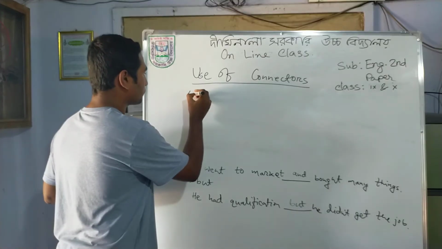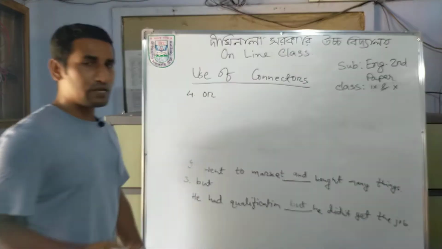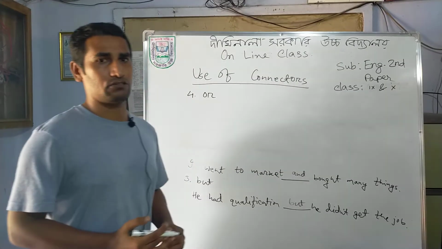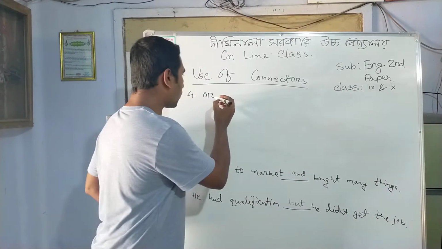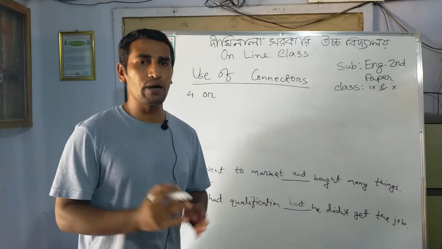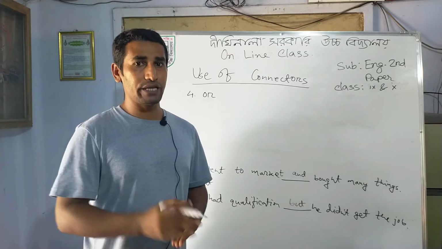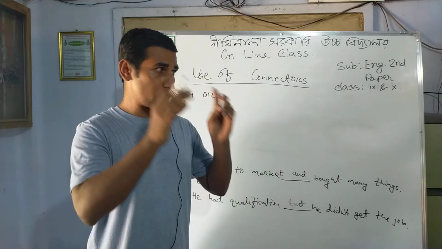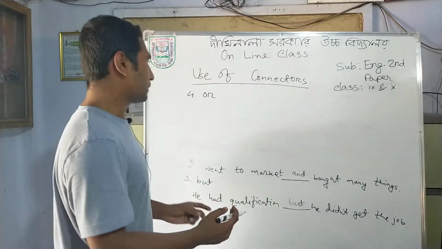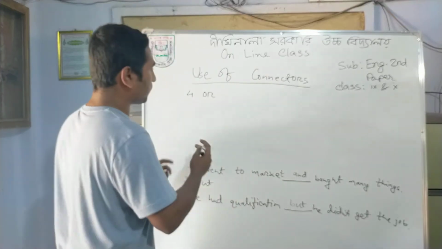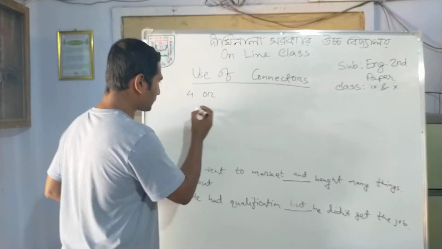Number 4, or is another known connector that is very much used in different cases. Okay, so or means what? Or means অথবা or নতুবা or না হলে. You can just fix up your mind. Or means what? অথবা নতুবা or না হলে. Okay, so if we give an example by using or, then you can be very much clear. Just see.